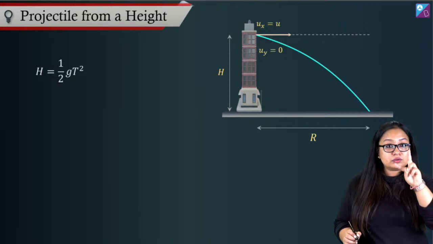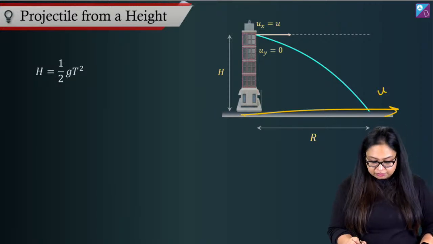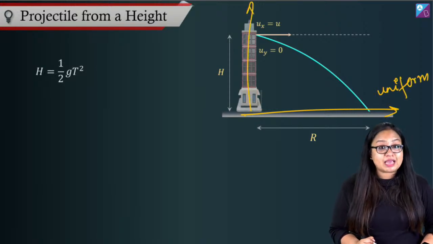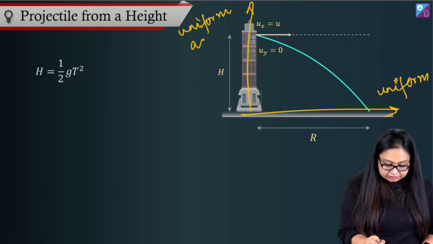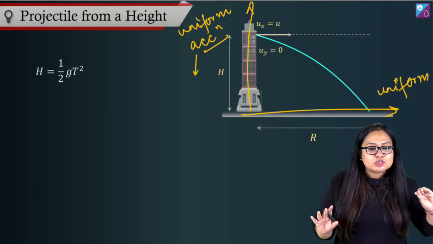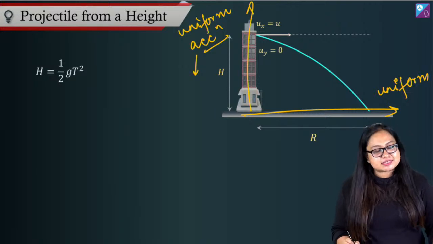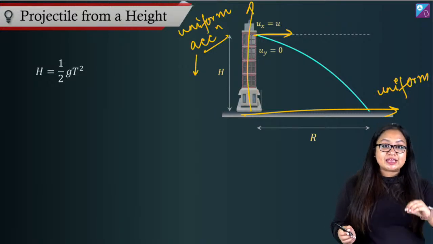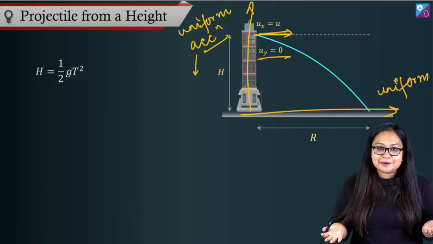We've got two motions along two axes. We've got one along x-axis, this is uniform motion, and this is motion along y-axis, that is uniformly accelerated motion, with acceleration g, motion under gravity. So now I can say that, if here we've got initial velocity horizontal, that means y component of initial velocity is 0, x component of initial velocity is u only.